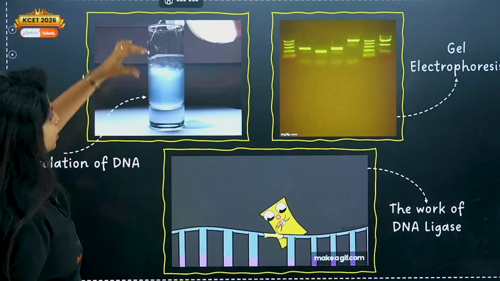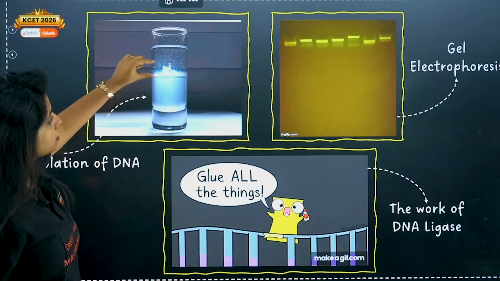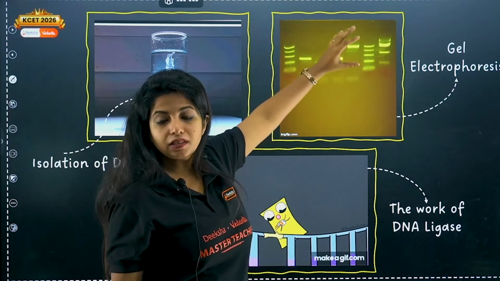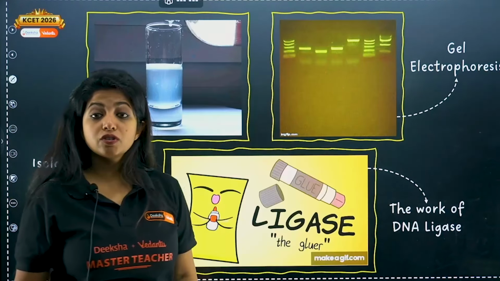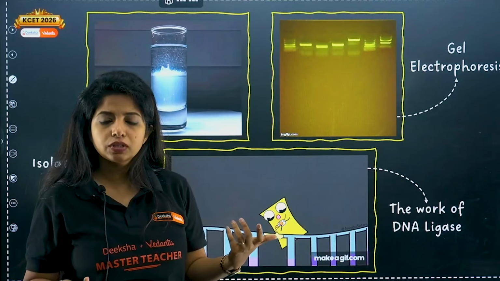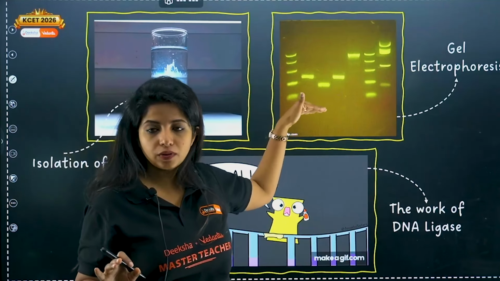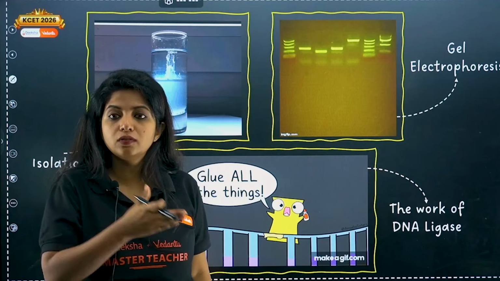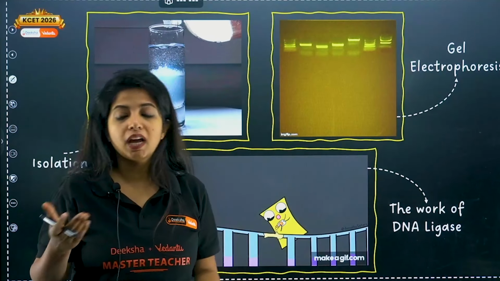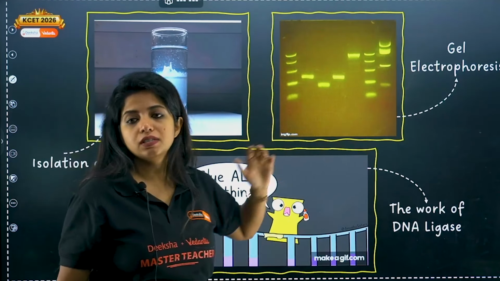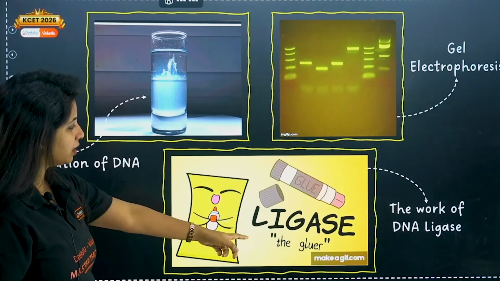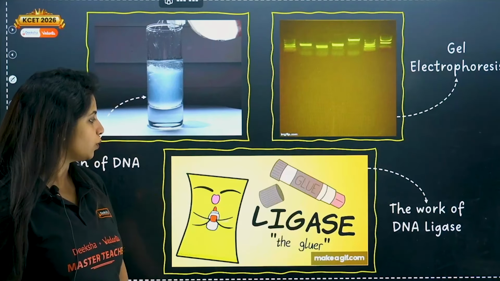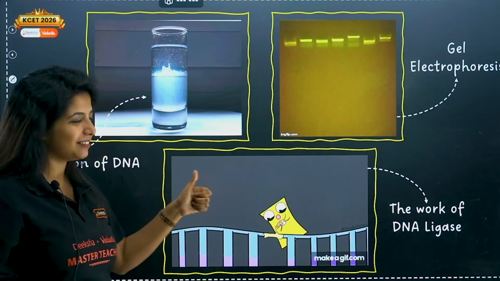Here I have some pictures. So when you put chilled ethanol, as you can see, the DNA moves out. In gel electrophoresis, the smaller ones move farther, the larger ones move slower. If at all the question is who moves first, we do not know who moves first. But anyway, at the end of the race, the smaller ones are over here. So do not go and write the smaller ones move first. We do not know that. It can be the larger one, it can be the smaller one. But the one that moves farther is the smaller one. DNA ligase, as you can see over here, is like a glue. Listen, this cute DNA ligase is the glue. So ligase is the glue word.